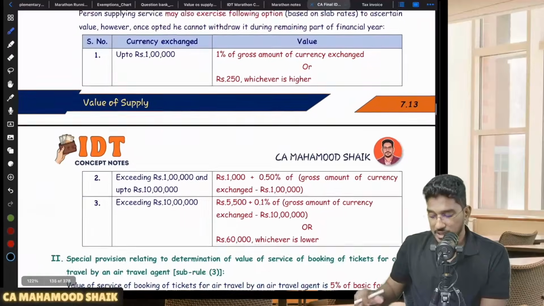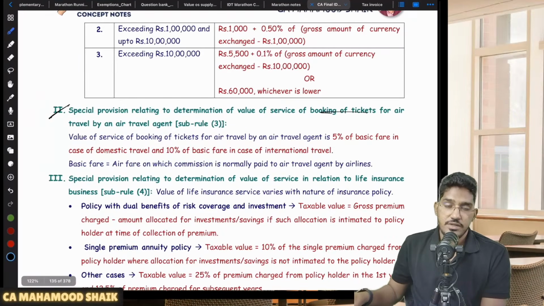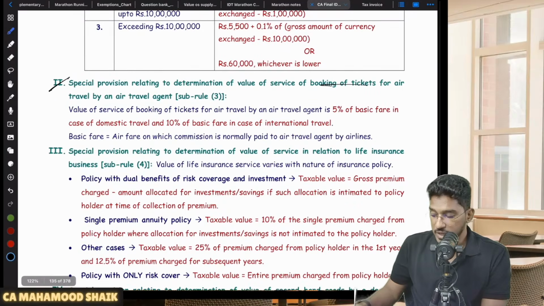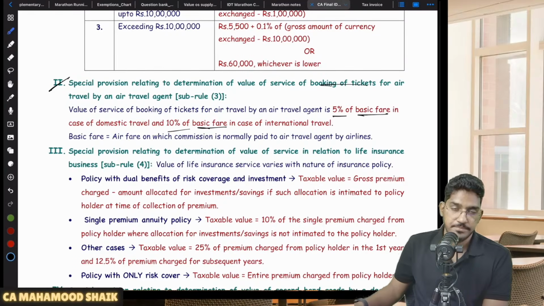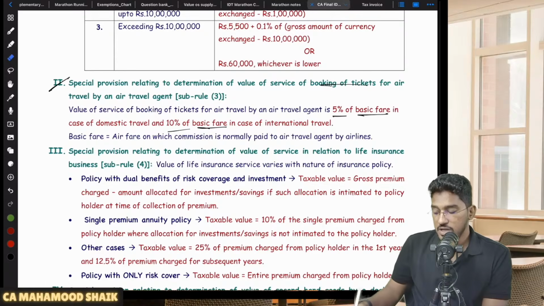Then I have tried to summarize the same thing here. Then we have the case of booking of air tickets. If you are providing the services of booking air tickets, then what will be your value? In case of domestic fare, we could take it as 5% of the basic fare. In case of international travel, 10% of the basic fare. So if you are into services of booking air tickets, you can opt for this method: for domestic travel, you can consider your value as 5% of the basic fare, and for international travel, 10% of the basic fare as the value of supply.